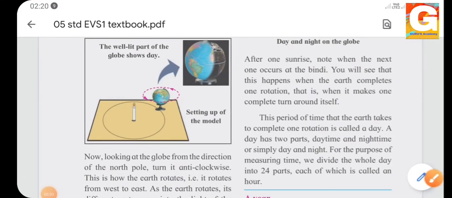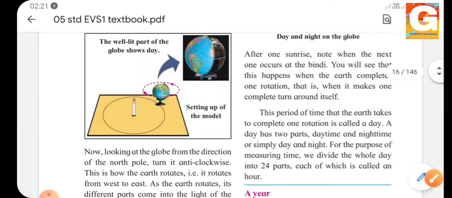Now looking at the globe from the direction of the North Pole, turn it anti-clockwise. This is how the earth rotates. That is, it rotates from west to east. Looking at the globe from the direction of the North Pole, this is our North Pole. Now when we turn it in the anti-clockwise direction, the earth is rotating in this direction. So this is how our earth rotates, and it rotates from west to east.